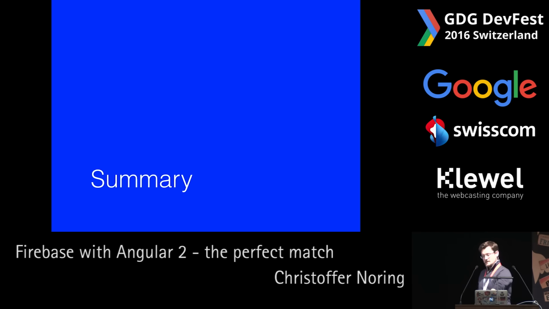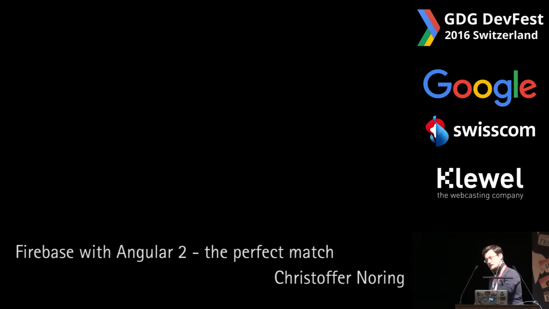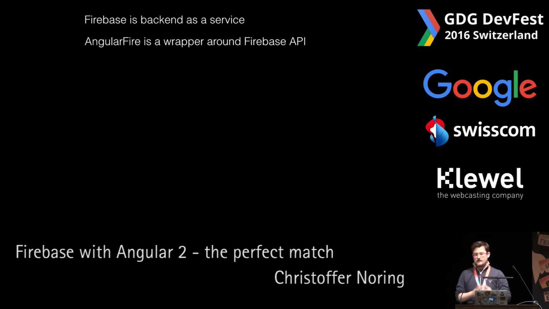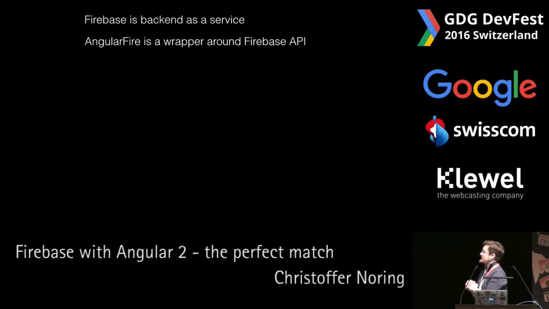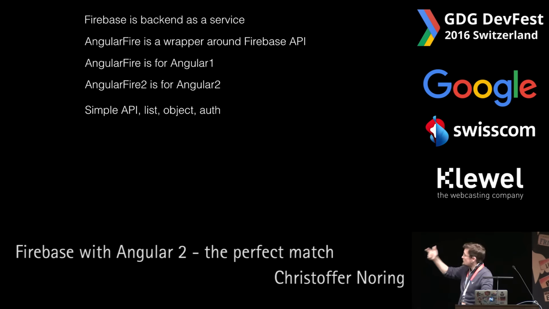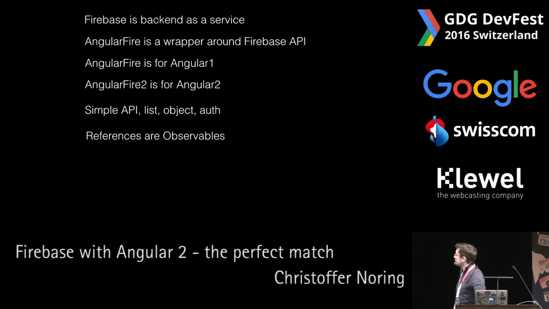So this is actually my last slide, so I thought I'd just summarize everything that I've said so far. Firebase is a backend as a service. AngularFire is a wrapper around the Firebase API. AngularFire is for Angular 1, and AngularFire2 is the one used for Angular 2. It's a very simple API, as you saw. We used list, we used object, we used auth. Three things to keep track of.